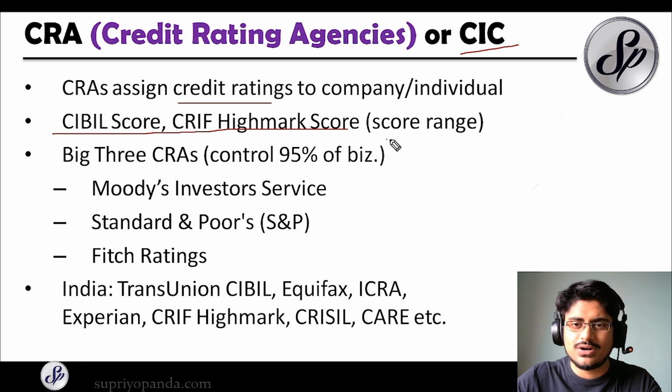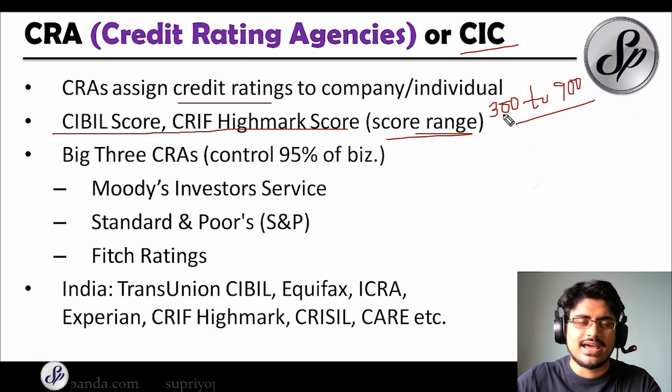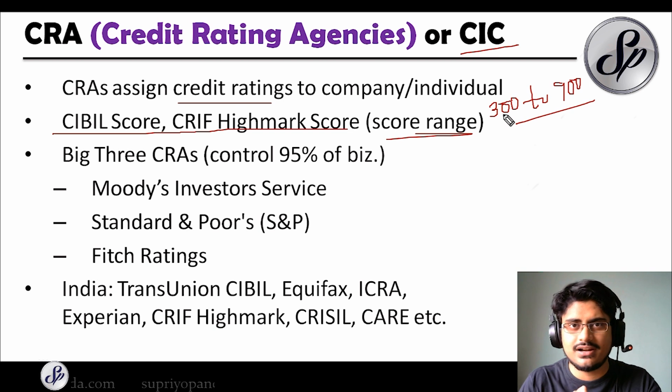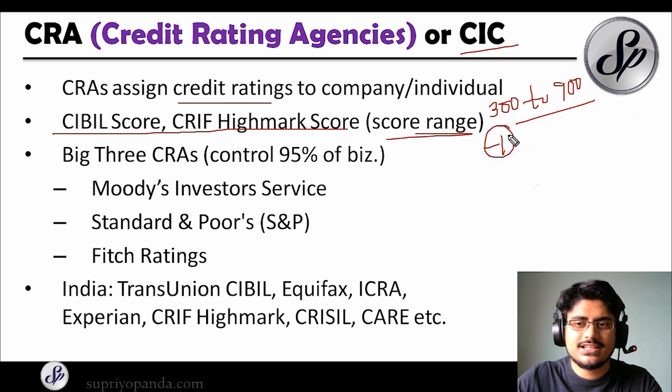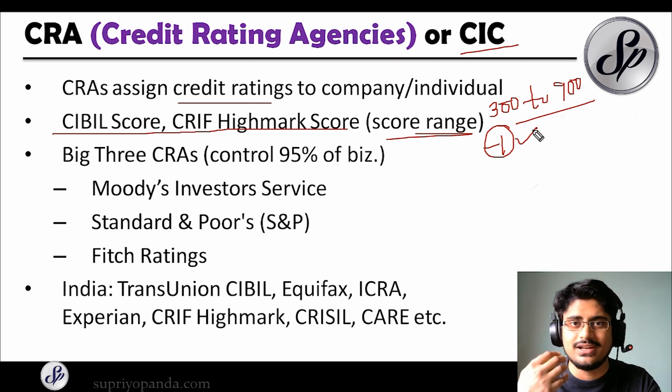So what is the range of the CIBIL score? It actually ranges from about 300 to 900. That's the CIBIL score range, and if your CIBIL score is 700 or above, then it is considered to be an excellent CIBIL score. Also remember that if you get a score of -1, this means that there is no credit rating information for you, so you are taking the loan for the first time. This type of score helps the banks to understand whether they can give the loan to this person, will he actually repay or go away with the money. That's one of the things that they use to decide whether they can give a loan.